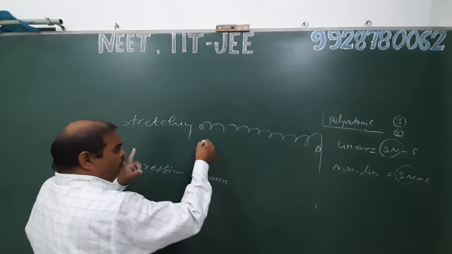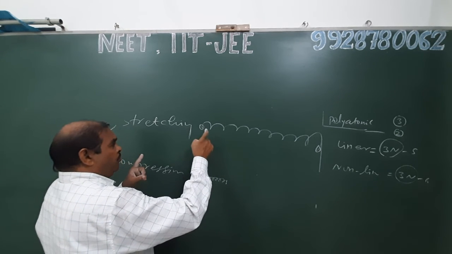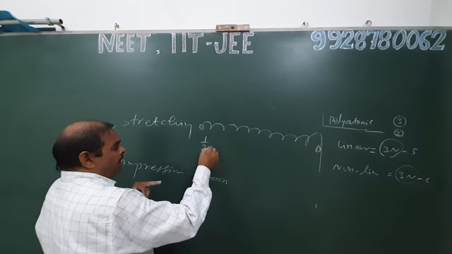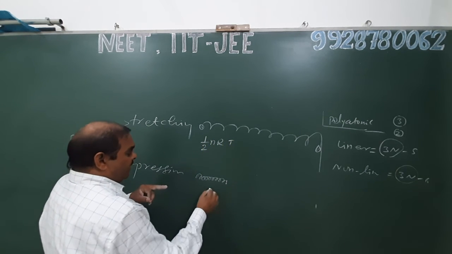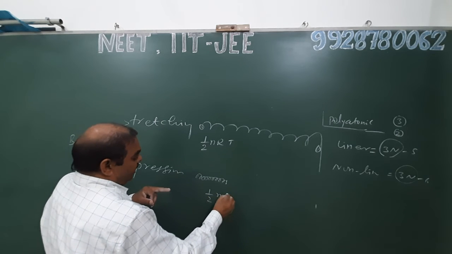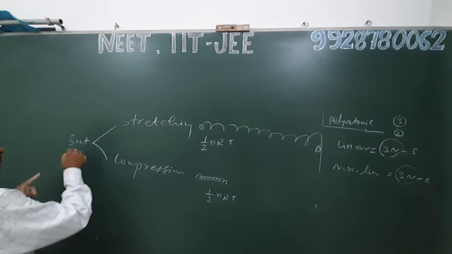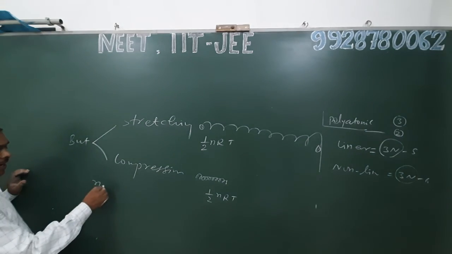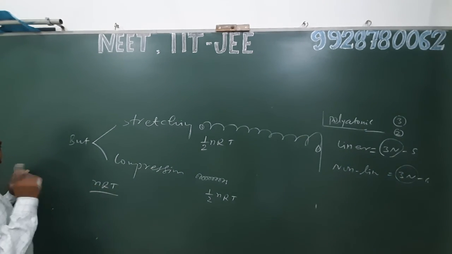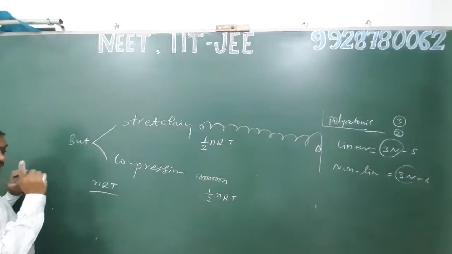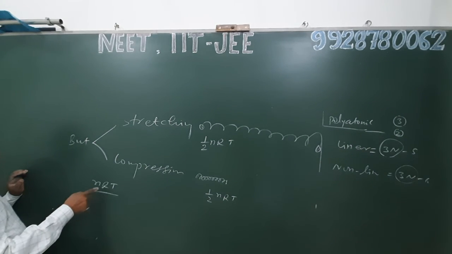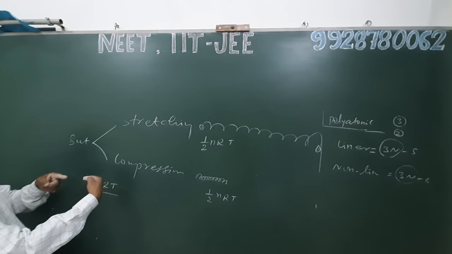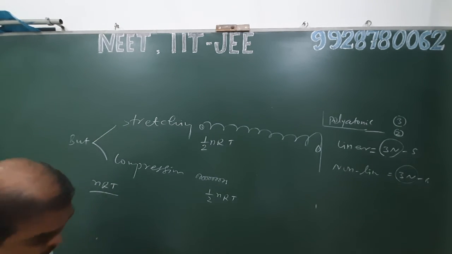Therefore, the energy due to stretching as well as compression is associated with half nRT as well as half nRT, or we can say total energy due to one vibrational degree of freedom is nRT, because half nRT is due to stretching and half nRT due to compression.